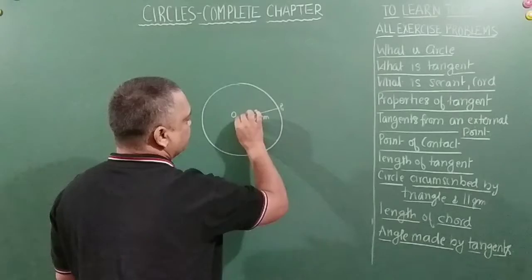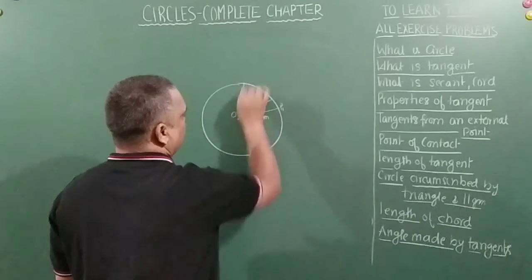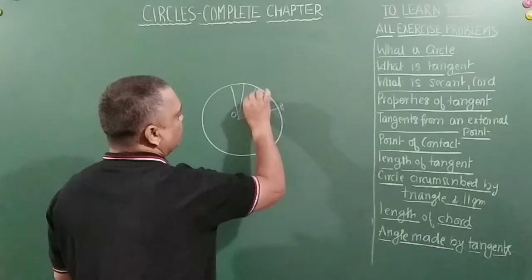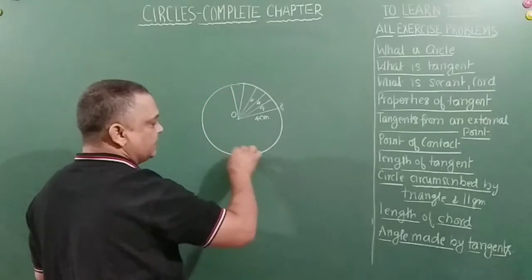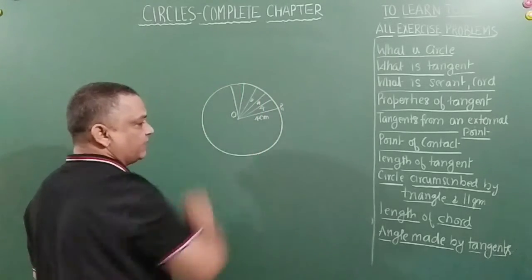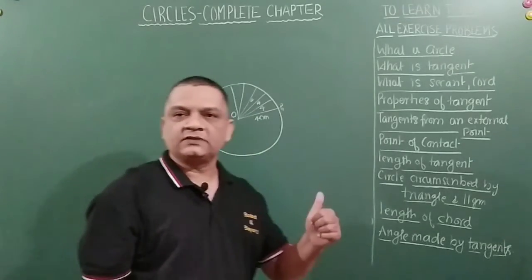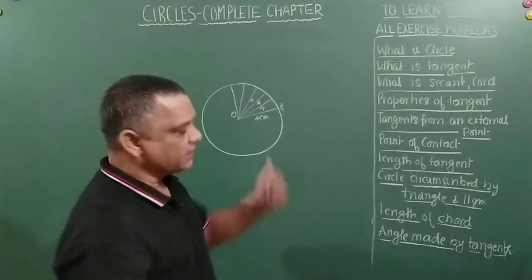Any point on this circumference or periphery will be at a distance of 4. That means all these locus of points which this curved line is made up of will be equidistant from the center O, and that is why it is called a circle. So we have understood the circle.